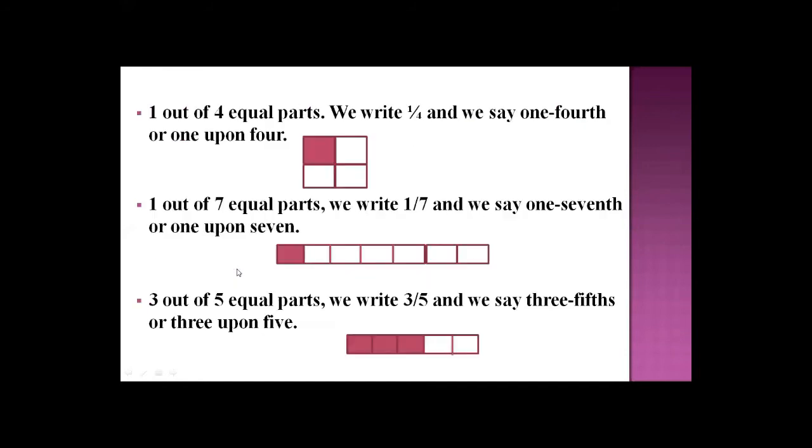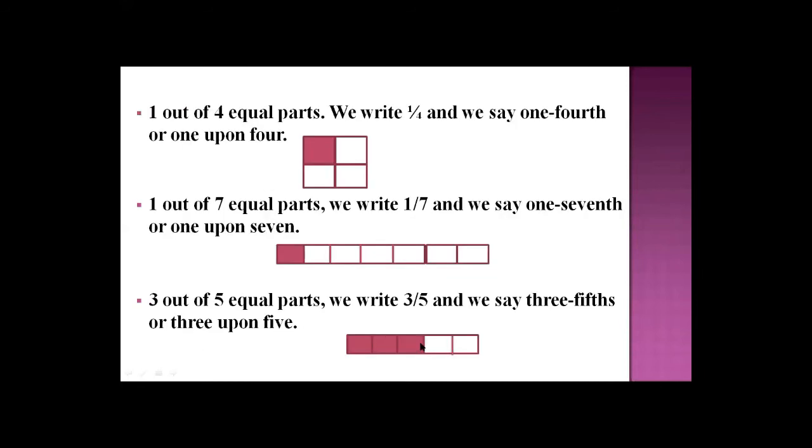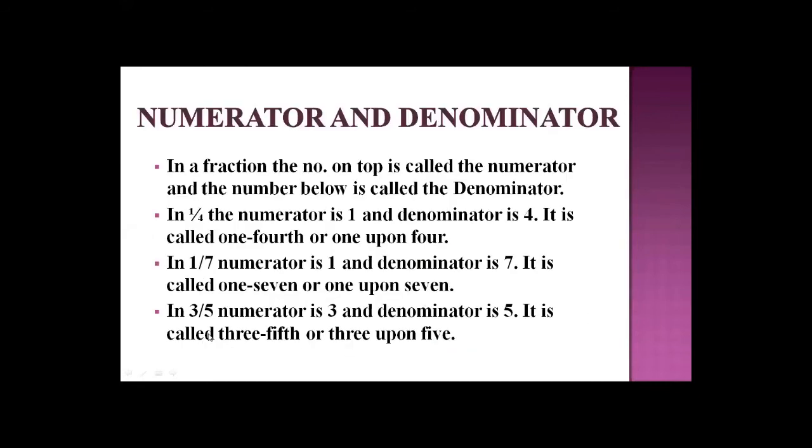In 1 upon 7, here 1 is the numerator, the shaded part, and 7 is the total parts. 7 is the denominator. It is called 1/7 or 1 upon 7. The next bullet, 3 shaded parts. So 3 is the numerator and 5 is the total parts. So 5 is the denominator. It is read as 3/5 or 3 upon 5. This is the concept of numerator and denominator. Hope you all understand how to write or read the fraction of any shape or object.